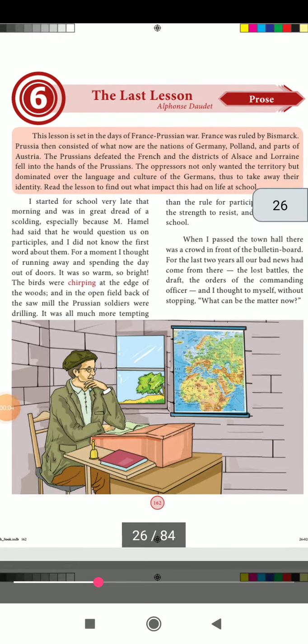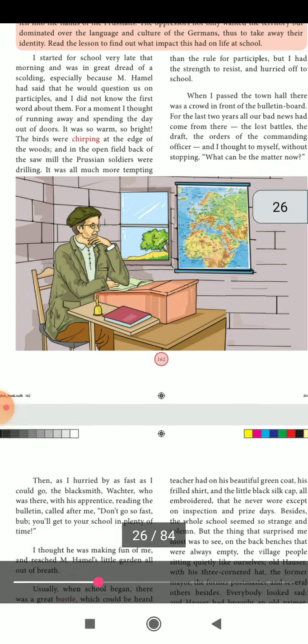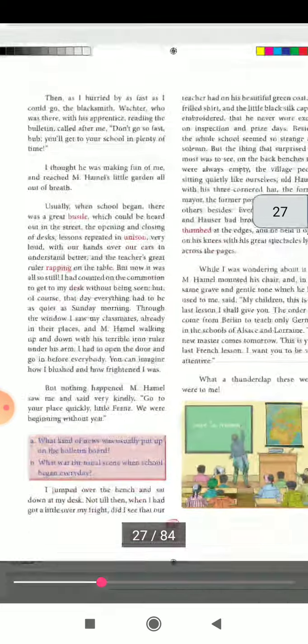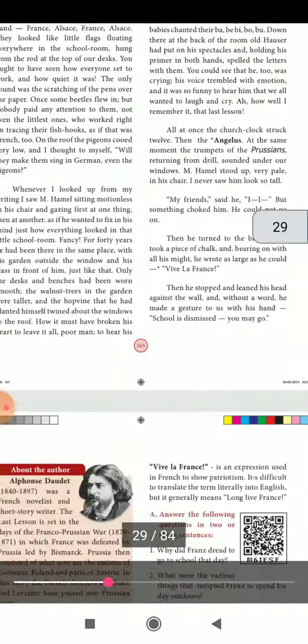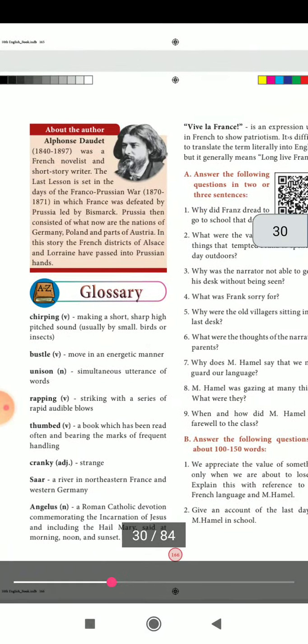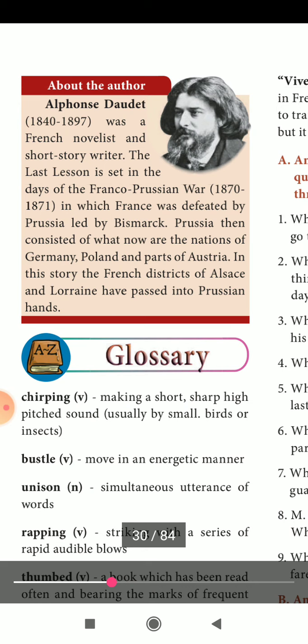Today we are going to see lesson number 6, Prose, the last lesson. This is a very important lesson, children, and it is a real story also. It is written by Alphonse Daudet. We'll go to the first introduction of the author. It's not a very big lesson, small only. We'll know the introduction of the author.